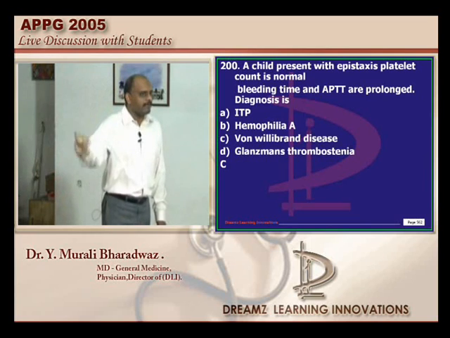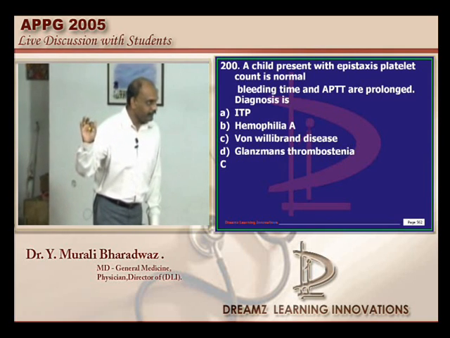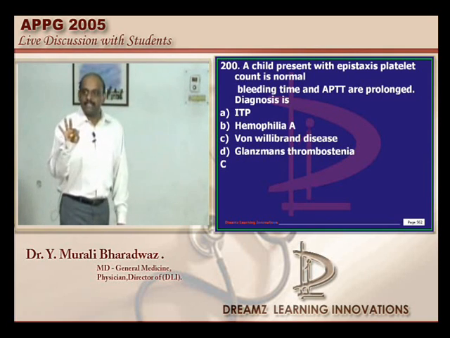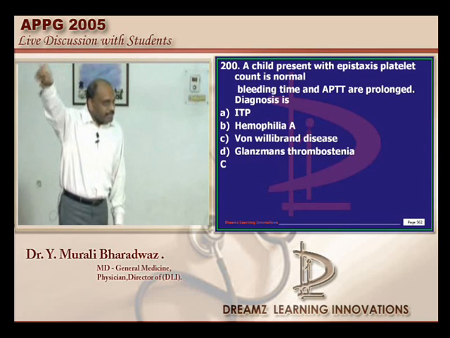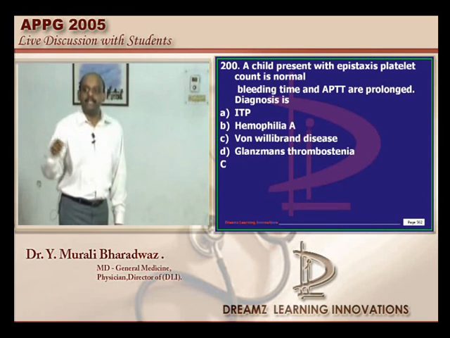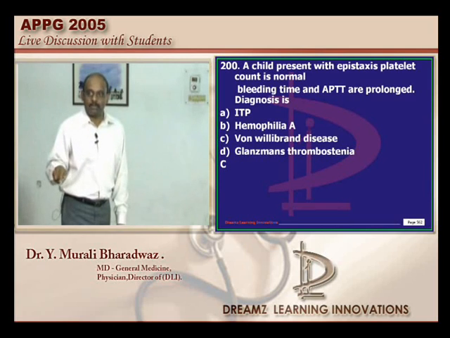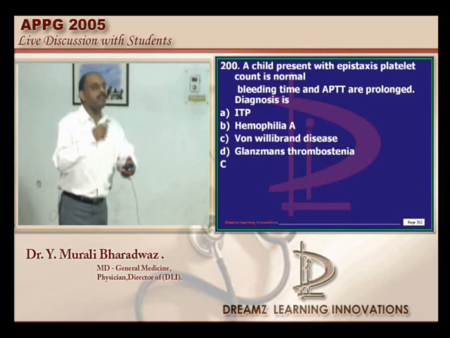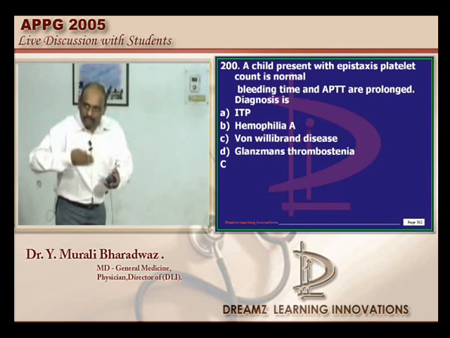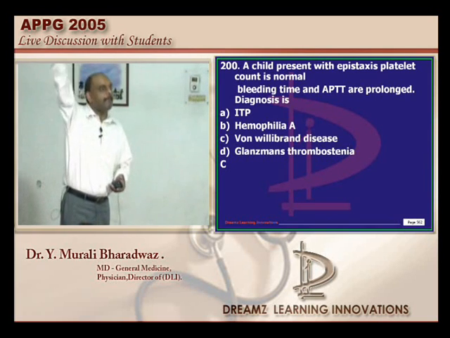Now what are the 3 platelet functional disorders? Bernard-Soulier, von Willebrand and Glanzmann's thrombasthenia. Excellent. Out of these 3, which is the one which also causes APTT prolongation? It is von Willebrand, because von Willebrand factor is required to maintain the stability of factor 8. If that is deficient, factor 8 will become broken down very fast. That leads to APTT prolongation.